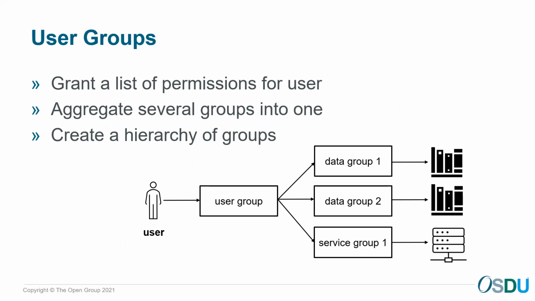To summarize, data and service groups are associated with specific resources, and it may be quite difficult to manipulate access permissions with the full set of groups. But you can create a user group instead and aggregate several groups into one. In other words, user groups may become a member of a service group or data group. In the diagram, the user inherits access to both data resources and service. So, a user group is a specific role that grants a set of permissions to the user. As a result, you can create a hierarchy of groups.